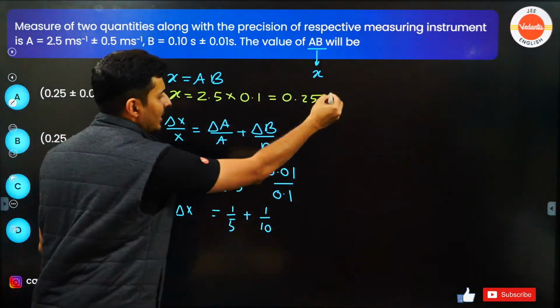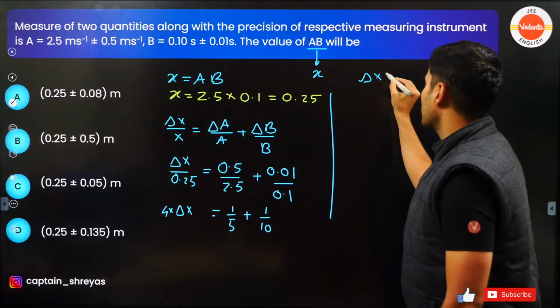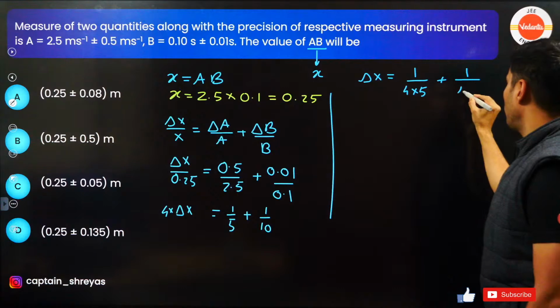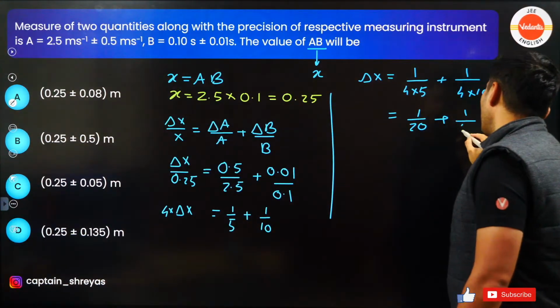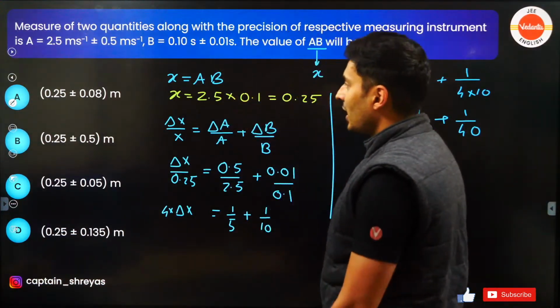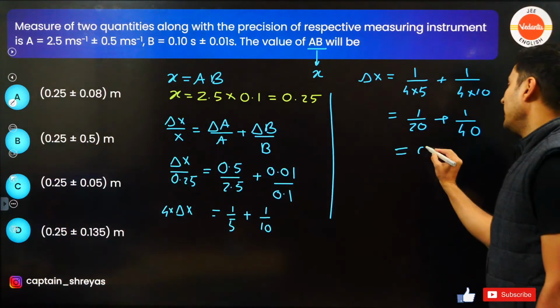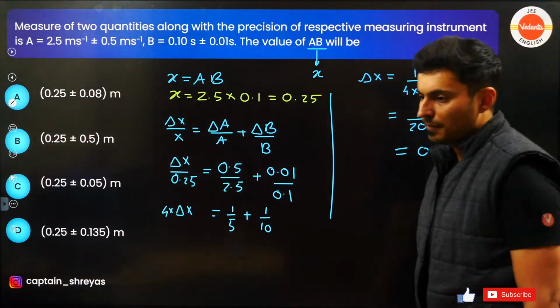So bring it on the other side, guys. So delta x will become 1 by 4 into 5 plus 1 by 4 into 10. Just do the math, 1 by 20 plus 1 by 40, guys. Check this out. How much is it coming out to be? Option A or B? A, right? Just check it out. If this is coming out to be 0.08, just check it. All right, so that's the answer.